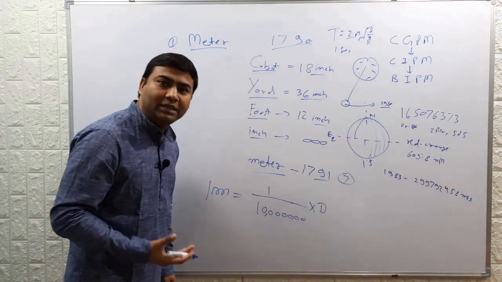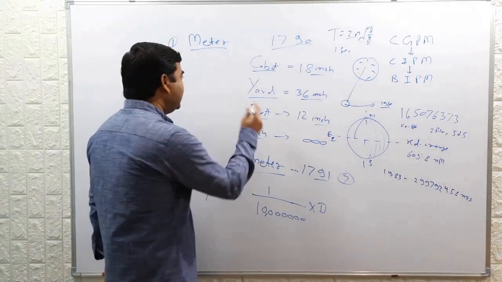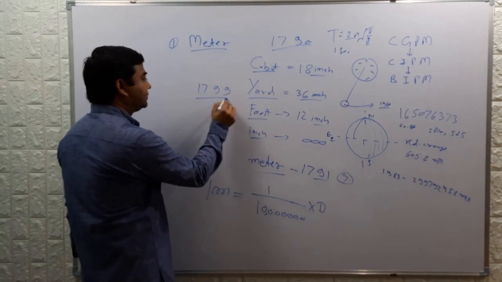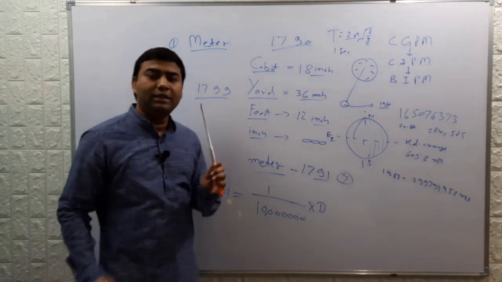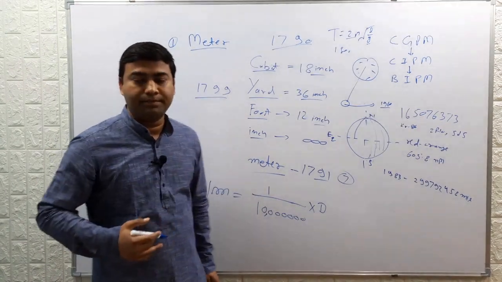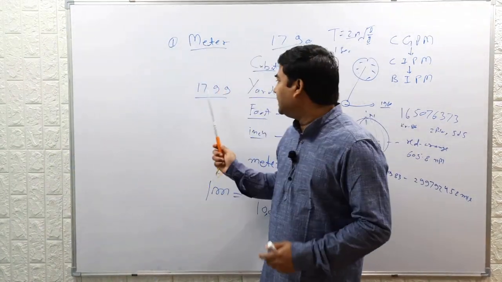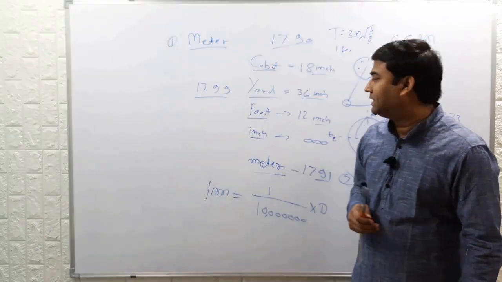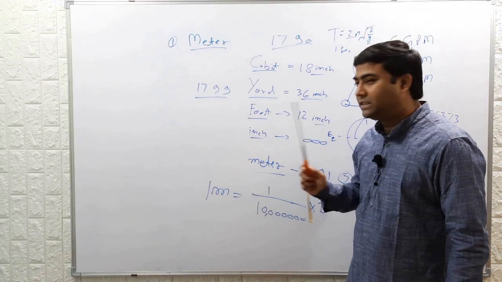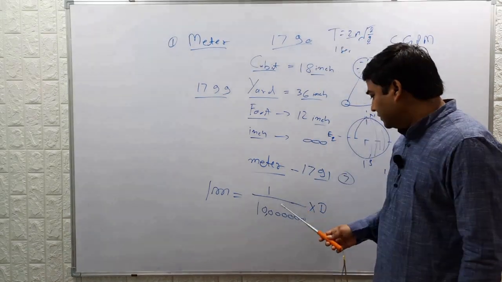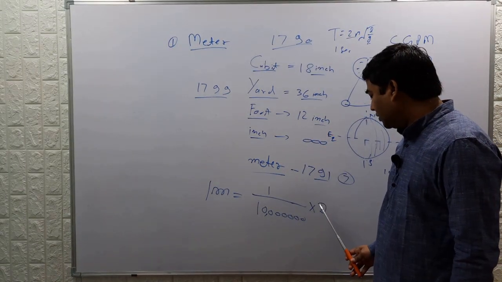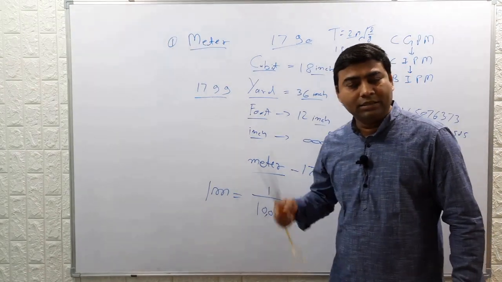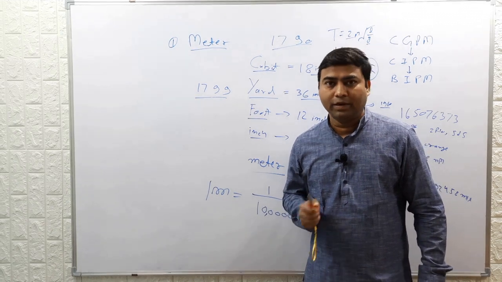And after completing the survey in 1799, France officially adopted the metric system. In that metric system, the meter was defined as 1 by 10 millionth part of the distance between the North Pole and the equator, and this line should pass through Paris and Barcelona.